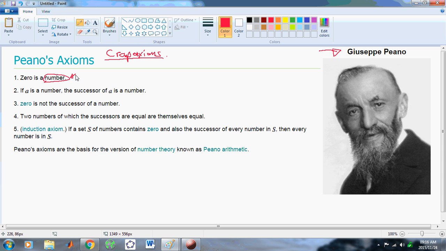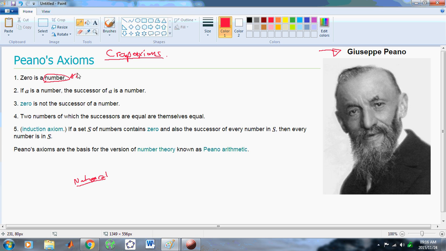Modern professors of mathematics and teachers have no idea what is a number. In fact, some of the silly things they say is that natural numbers came first. Nothing could be more untrue than that. Ratios of magnitudes came first. In fact, all natural numbers are ratios of integers, positive integers. There are so many problems with modern mathematics, but let's just stay focused here on Peano's Crapaxioms.